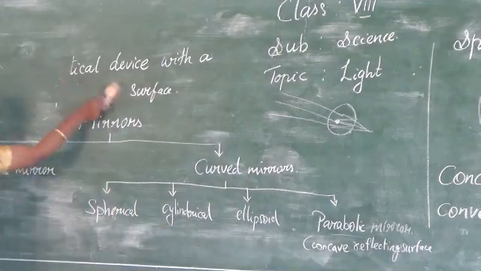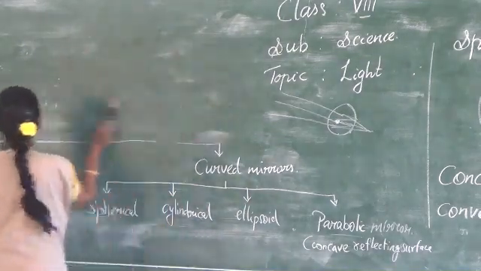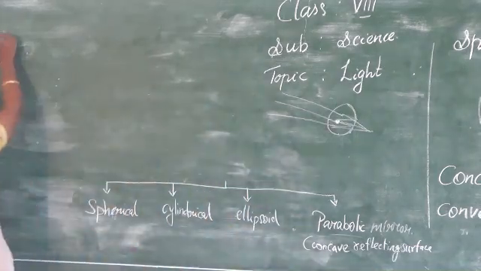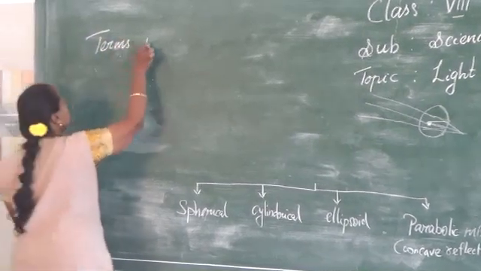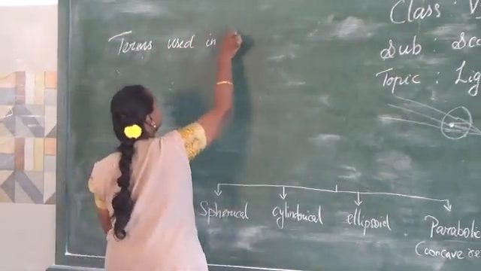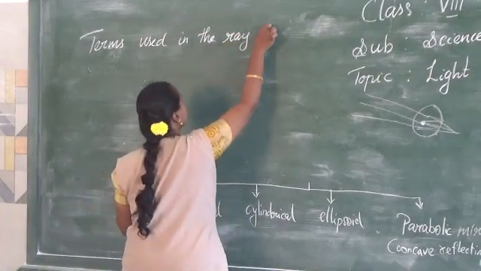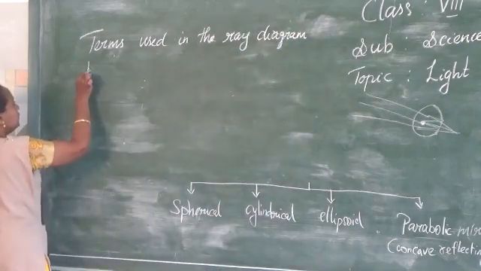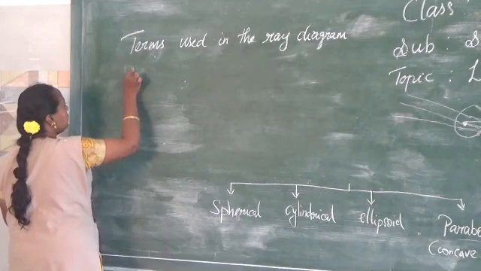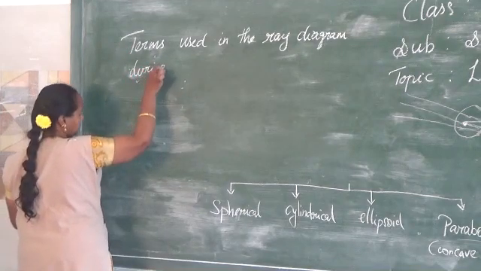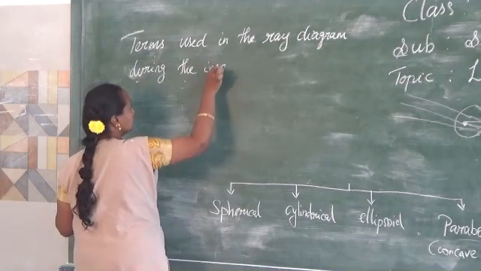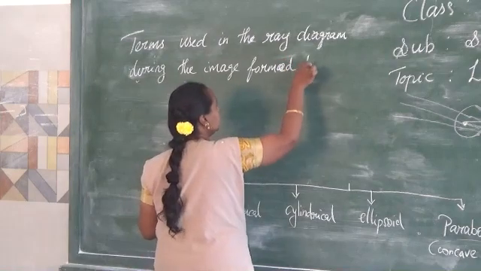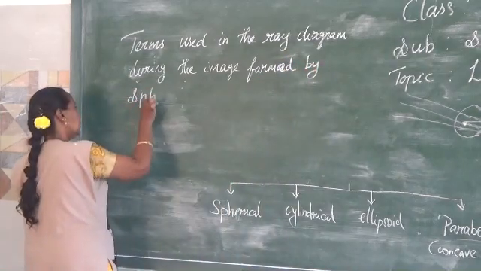So we are going to learn the important terms which we use in the ray diagram during the formation of images by spherical mirrors.